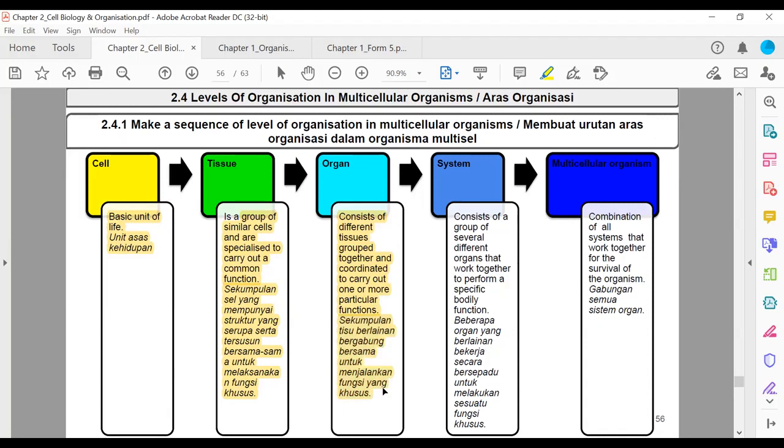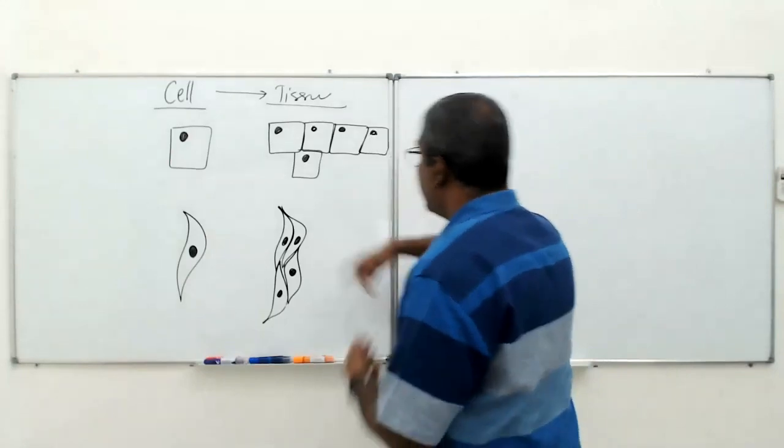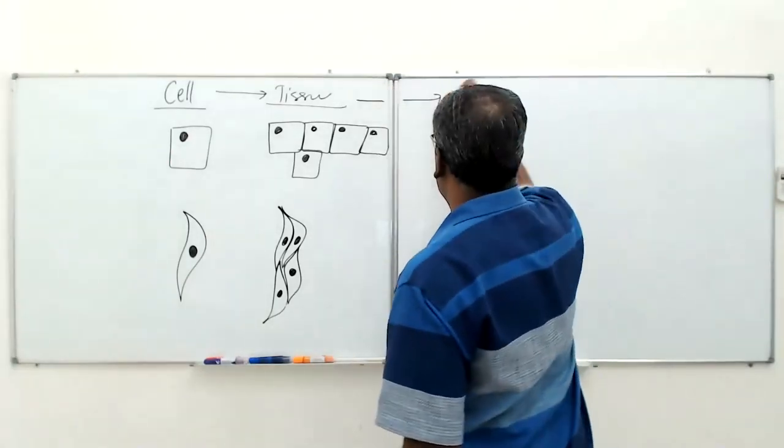So maybe more than one type, two or more different tissues grouped together. So bila beberapa tisu yang berbeza dikumpulkan bersama, they become organ. And of course, this organ will have a particular function to carry out as usual. For example, like this one. So lepas tissue ialah organ.